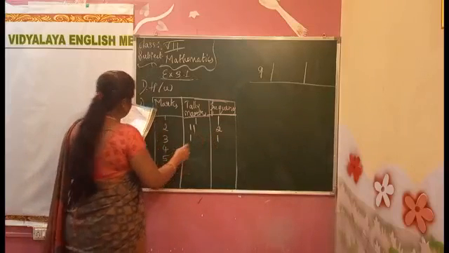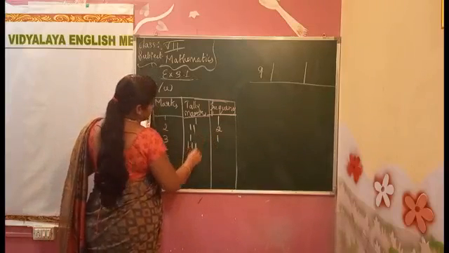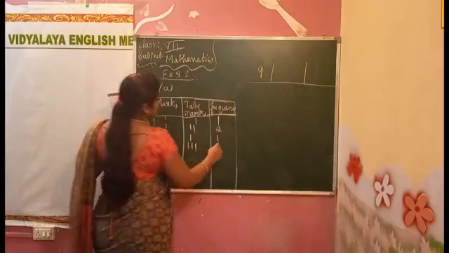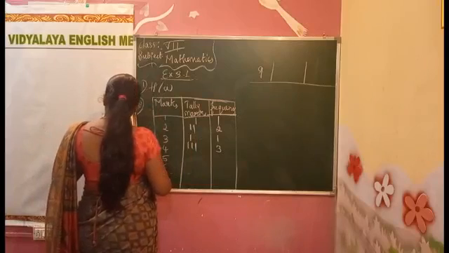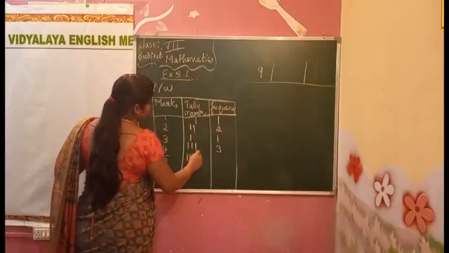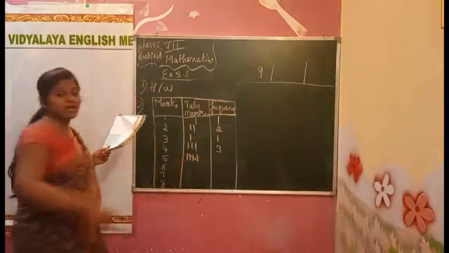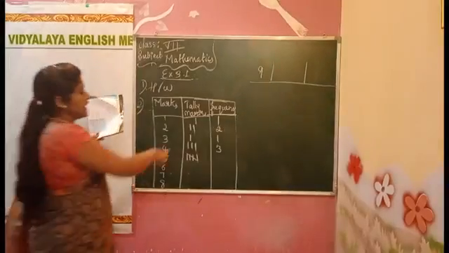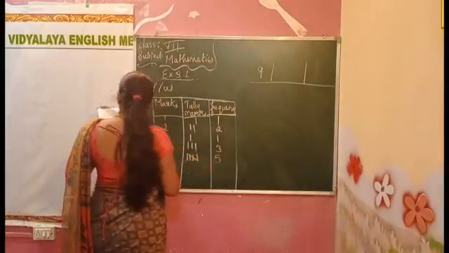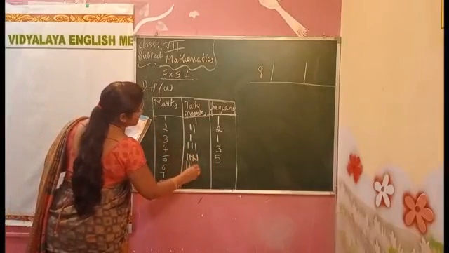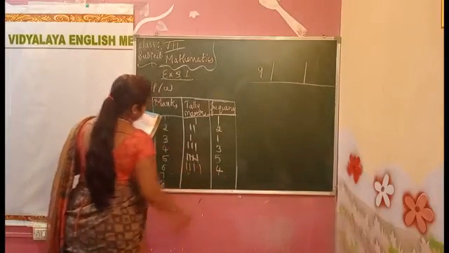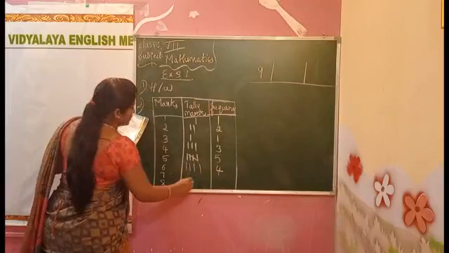How many got 4? 3. 3 lines. So it will be 3. 5: 1 2 3 4 5. 5 will be like this. We have to make a cross. Tally marks. Okay? Don't get confused, children. Next one. 4: 1 2 3 4. Next one. 2.